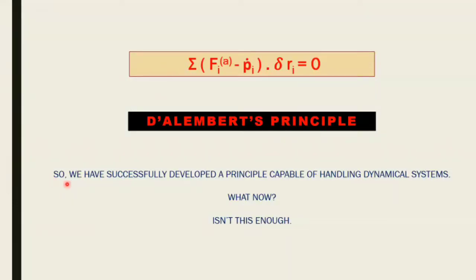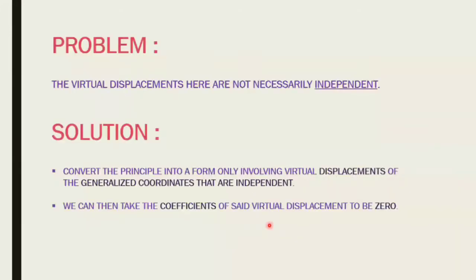Now what did we do? We successfully developed a principle capable of handling dynamical systems from a principle that was only capable of handling static problems. We could have handled dynamical problems as well, but it's just not built in. Now, is it enough? No, this also has a problem. The virtual displacements here are not necessarily independent. Why do we want them to be independent? Because if they were independent, we could equate all the coefficients to 0 independently. That means we convert all the displacements to generalized coordinates, and then take all the coefficients to 0.